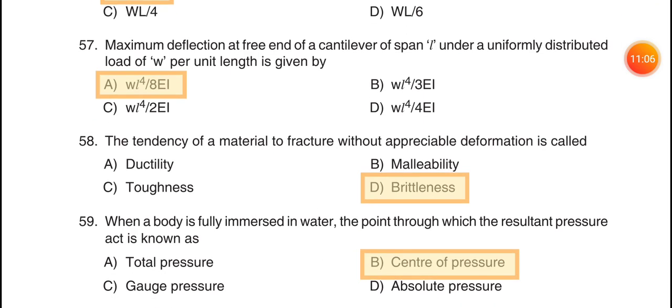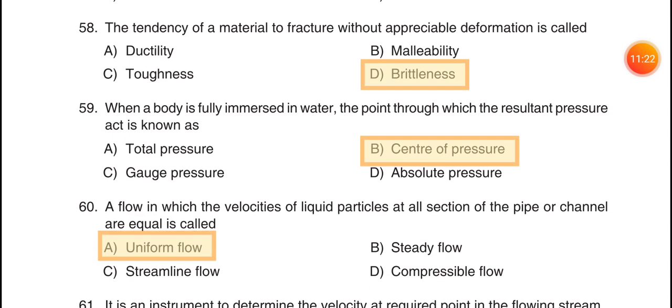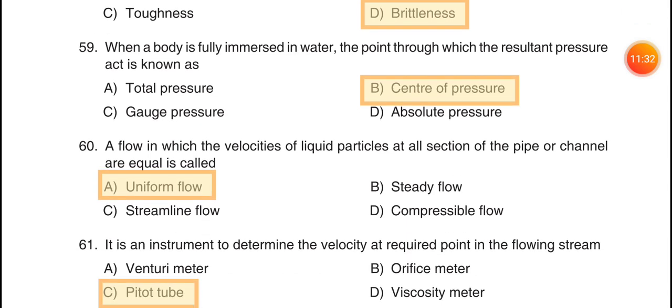57. The maximum deflection at free end of cantilever of span L under a uniformly distributed load of W per unit length is given by option A, WL raised to 4 by 8 EI. 58. The tendency of a material to fracture without appreciable deformation is called option D, brittleness. 59.